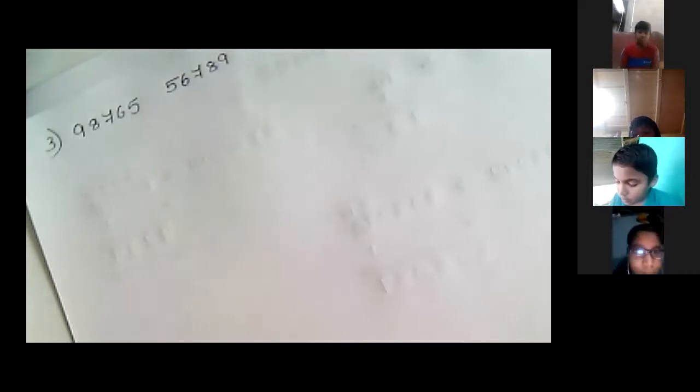You have to solve this sum. So write down the third sum: 98,765 and 56,789. In these two numbers, which number comes to the left? Which is smaller and which number comes to the left? Just text me, okay? Text me.